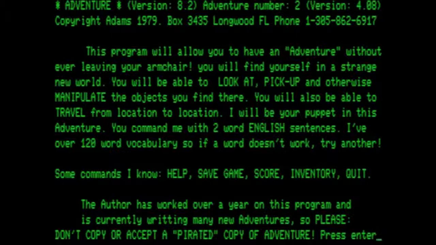I will be your puppet in this adventure. You command me with 2-word English sentences. I've over 120-word vocabulary. If a word doesn't work right, try another. Some commands I know: help, save, game, score, inventory, quit. The author has worked over a year on this program and is currently writing many new adventures, so please don't copy or accept a pirated copy of Adventure. Press Enter.